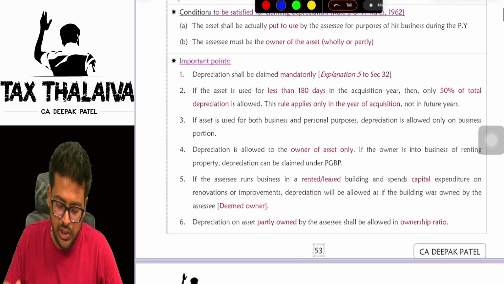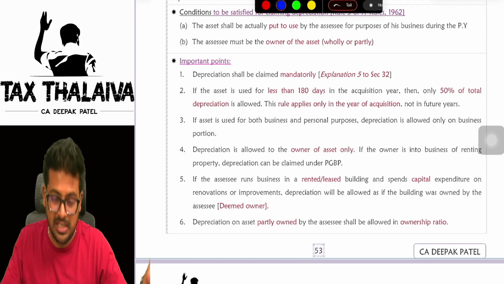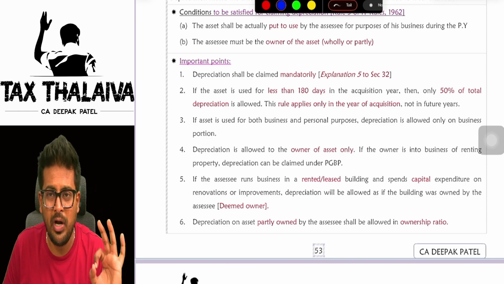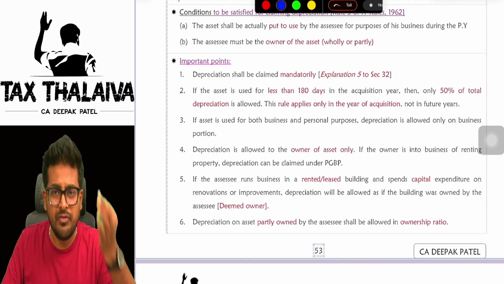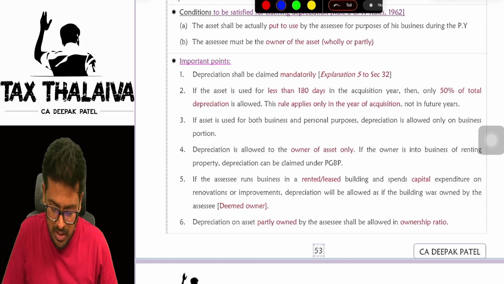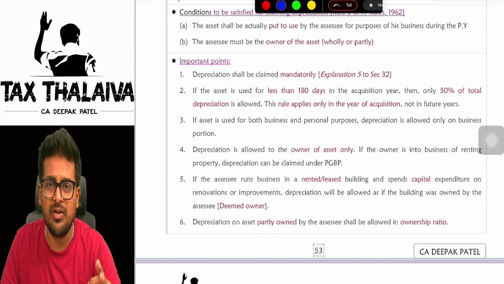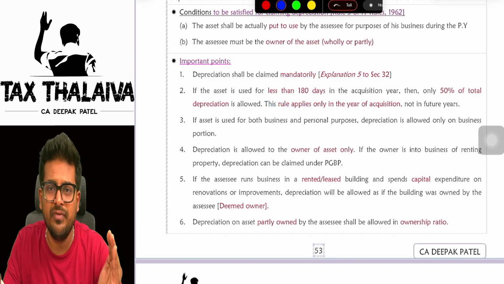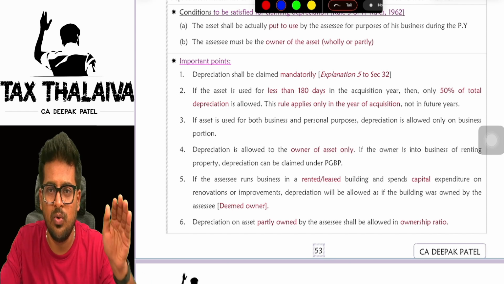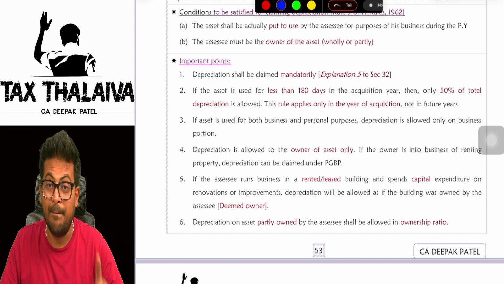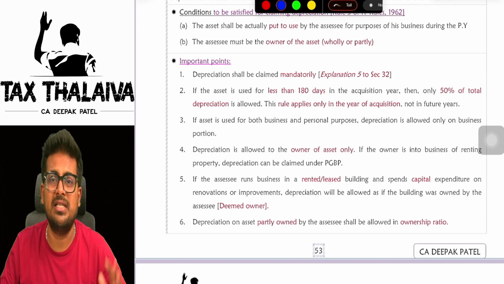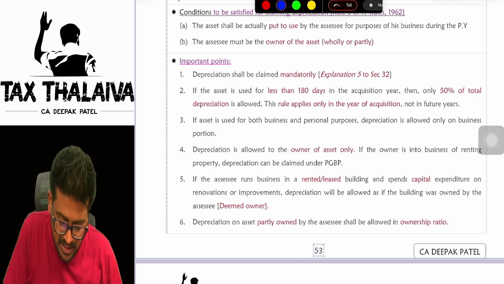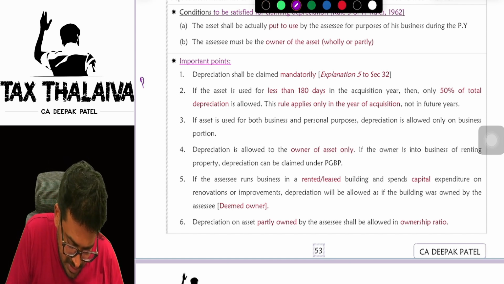There are some other points which you need to keep in mind. What are those other points, sir? See, first point is depreciation is mandatory, boss. It is not optional. You have to mandatorily claim depreciation. Next, if you have used the asset for less than 180 days, you are eligible to claim only half of the rate of depreciation. But this condition is applicable only if you put to use the asset in the first year itself. Let's say, for example, you purchased a machinery in the previous year 22-23.